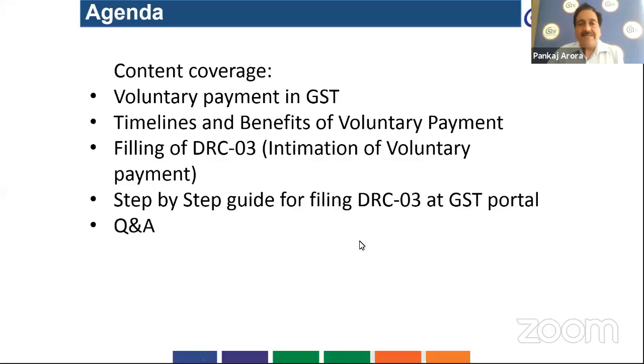And we will elaborate the step-by-step process to be followed by the taxpayer while filing intimation of voluntary payment to the tax department. At last, we will entertain some questions and reply accordingly.